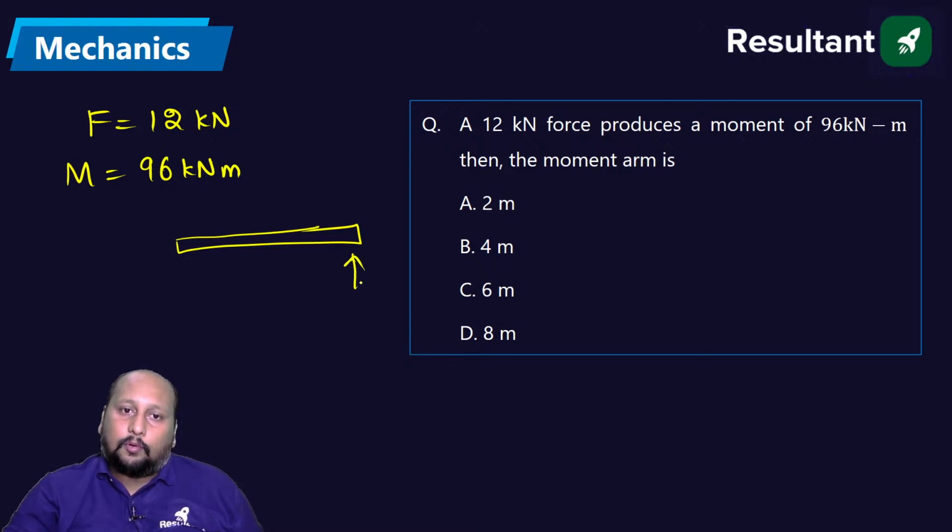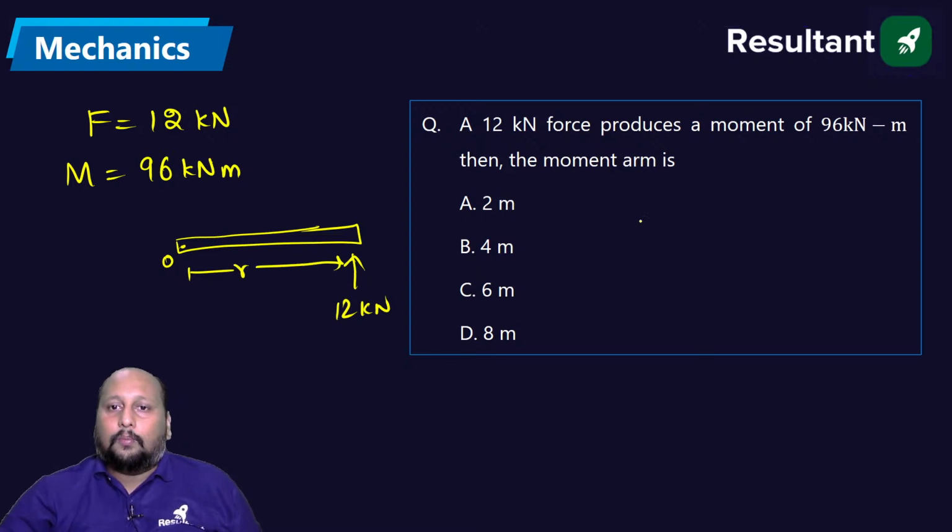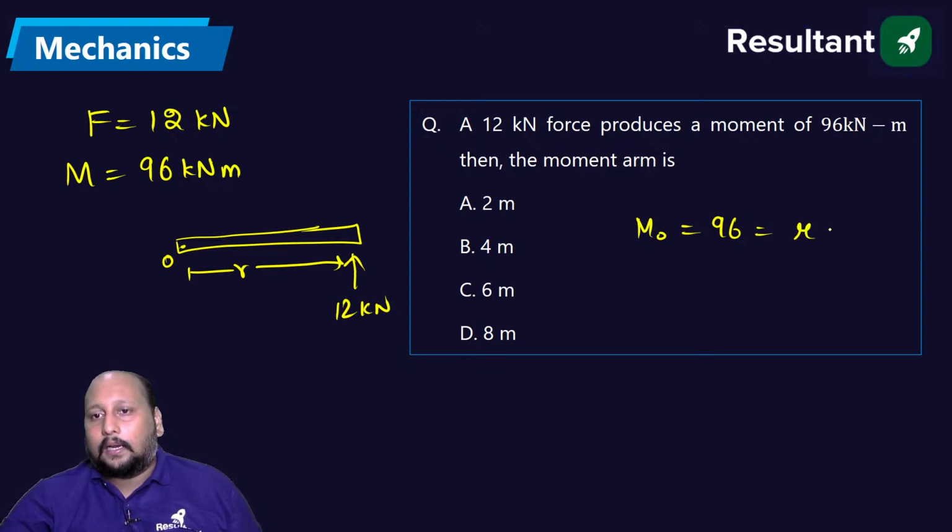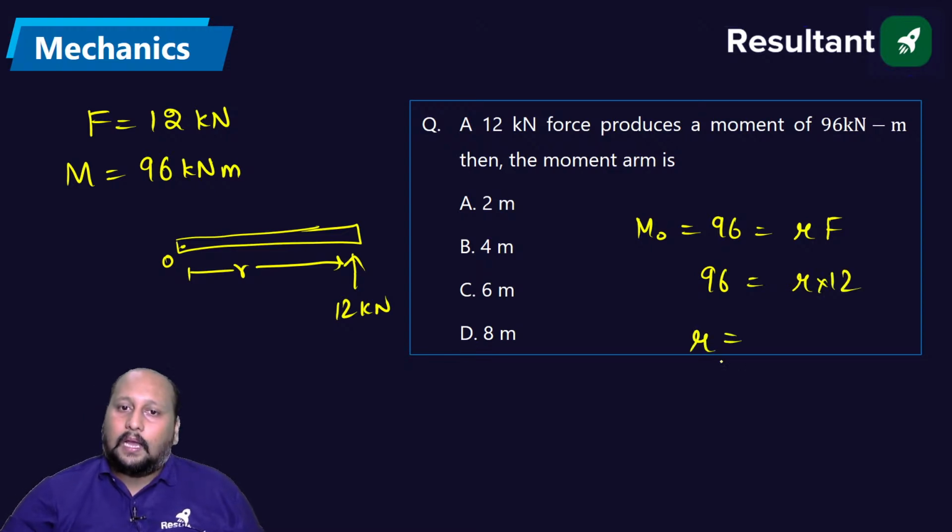We are applying a force of 12 kilonewton. This is O, this is distance R. So moment about point O is given as 96, that is equal to R into F. So 96 equals R into 12. R will be equal to 8 meter.